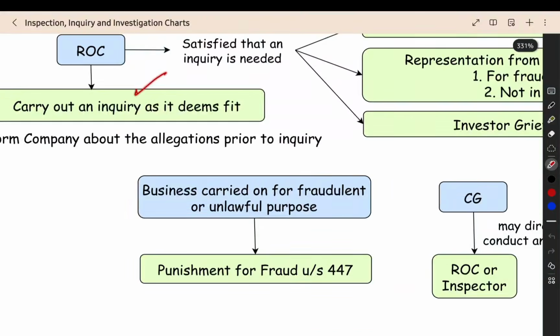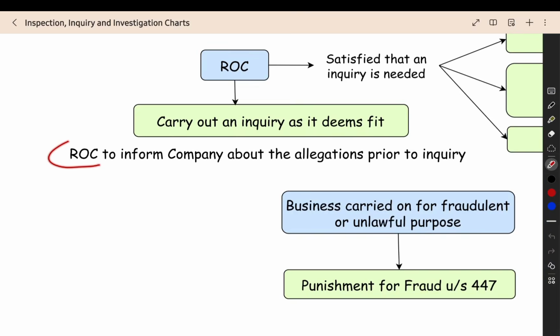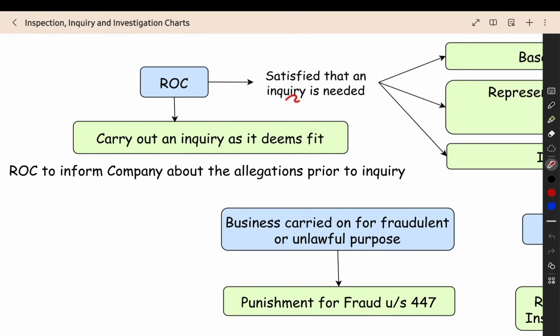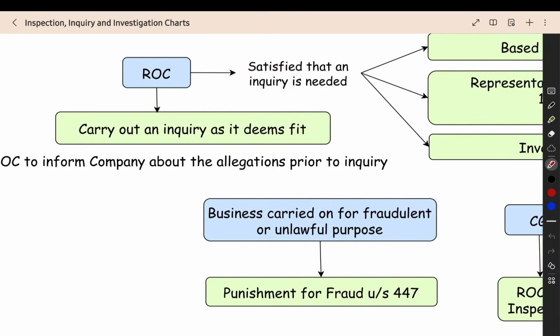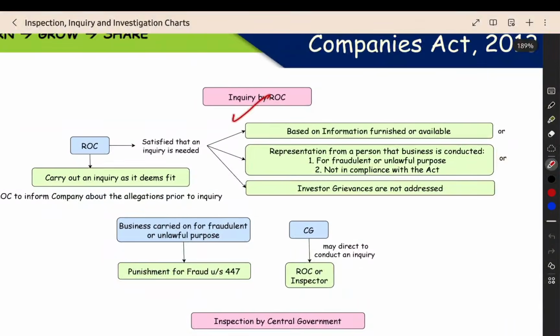Before starting the inquiry, the ROC should inform the company about the allegations. What are all the allegations? What are all the accusations that are kept against the company? That should be informed to the company in a prior manner. Only then can they give the proper information in the inquiry. What are all the allegations? For that they can prepare the documents, everything. So this is inquiry by ROC.